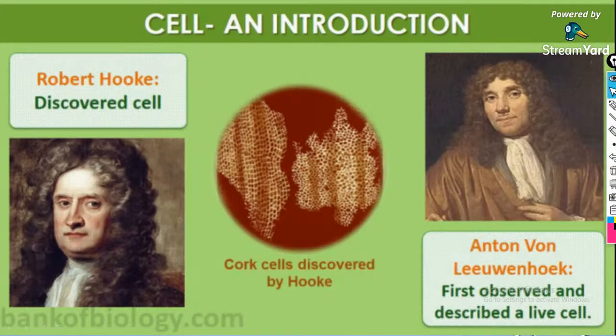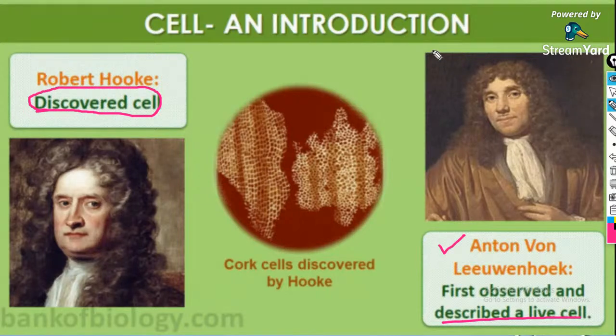So if a question is asked, who discovered the cell, a cell was discovered by a scientist known as Robert Hooke. But who first discovered a living cell? It is Anton van Leeuwenhoek. Clear with that? Anton van Leeuwenhoek observed and discovered a bacterial cell.